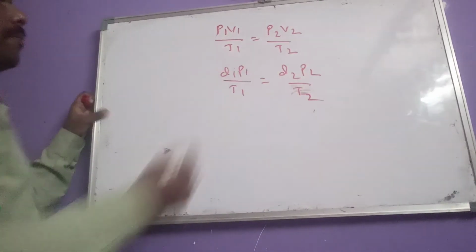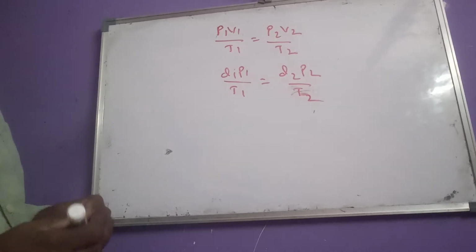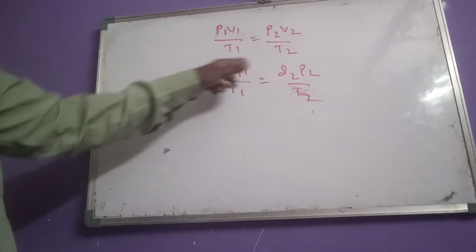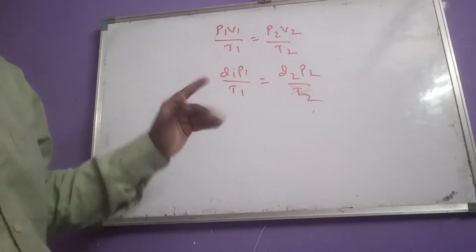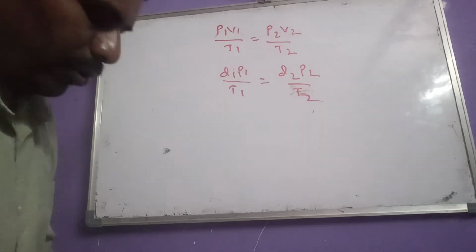So this is the combined equation. What questions do we get related to this equation? Related to that, I give one question here.